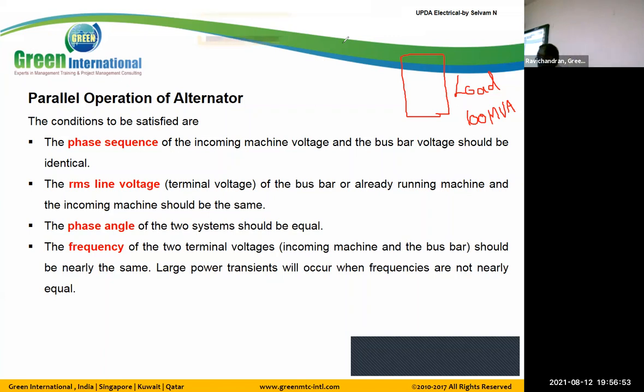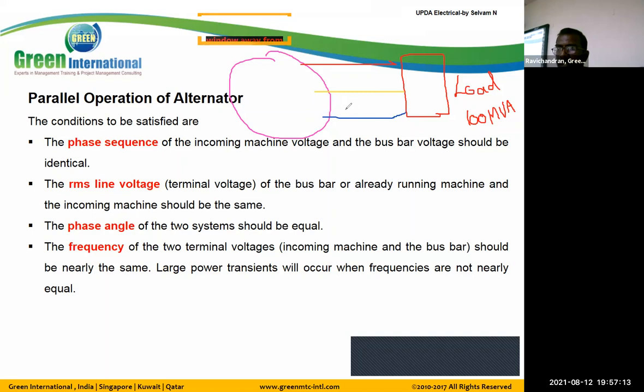We need 100 MVA, so that's why we procure a 100 MVA alternator to meet our load. The alternator capacity is also 100 MVA.